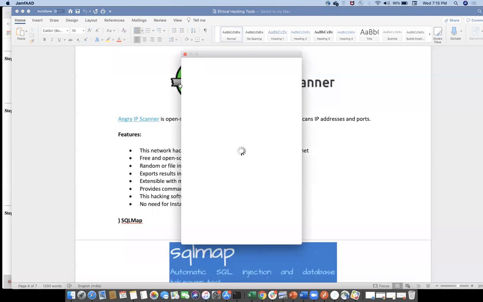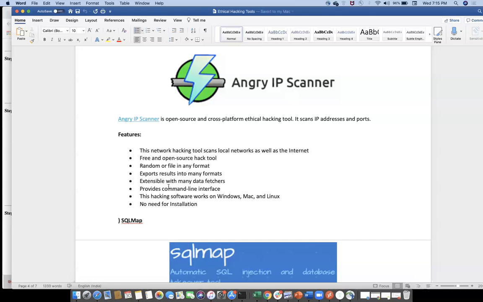It exports results into many formats, is extensible with many data features, provides a command line interface, and many more things. Again, it is suitable for Windows, Mac, and Linux. So just a moment.